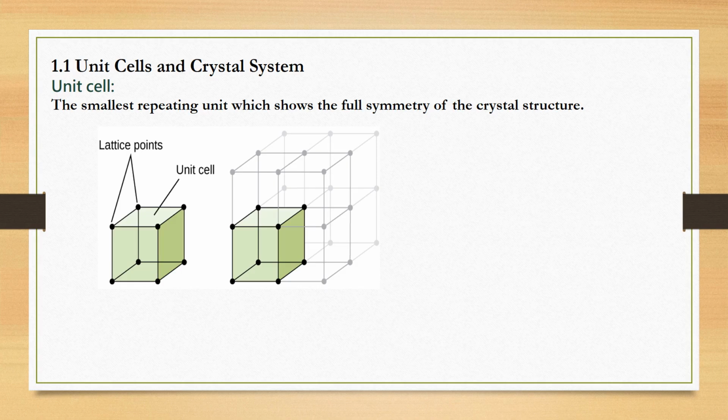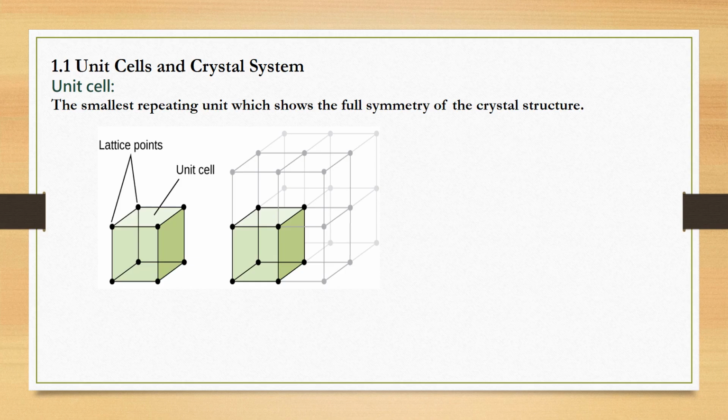In this slide, we are going to study the unit cell and crystal system. First of all, we will study the unit cell. What is actually a unit cell? It is the smallest repeating unit which shows the full symmetry of the crystal structure. On the right side, you can see the whole structure of the crystal, and if we divide this into small pieces, or units, then the smallest unit, which is known as the unit cell, contains the whole properties as in the whole crystal.